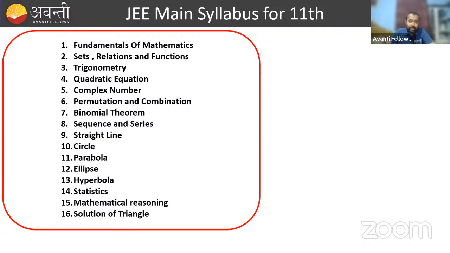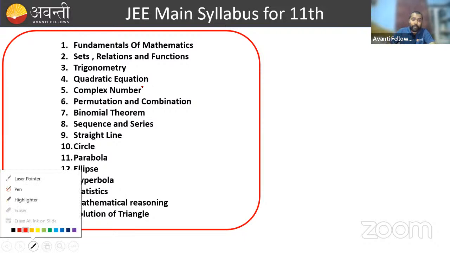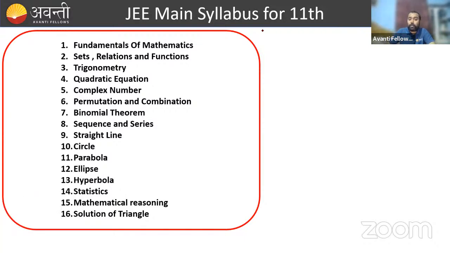AIET 1 was totally based on the first chapter, Fundamentals of Mathematics. What is the importance of this topic? This topic is very helpful in your chemistry as well as your physics paper.